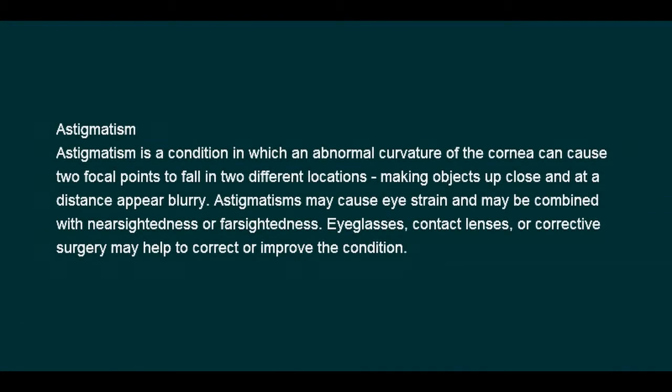Astigmatism. Astigmatism is a condition in which an abnormal curvature of the cornea can cause two focal points to fall into different locations, making objects up close and at a distance appear blurry. Astigmatisms may cause eye strain and may be combined with nearsightedness or farsightedness. Eyeglasses, contact lenses, or corrective surgery may help to correct or improve the condition.